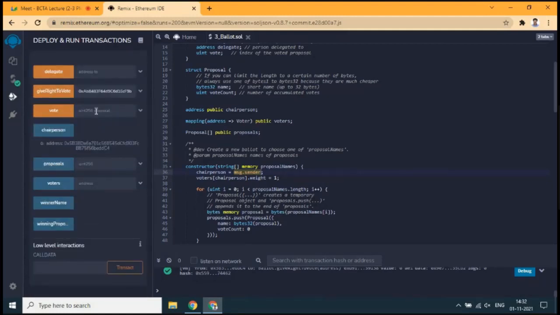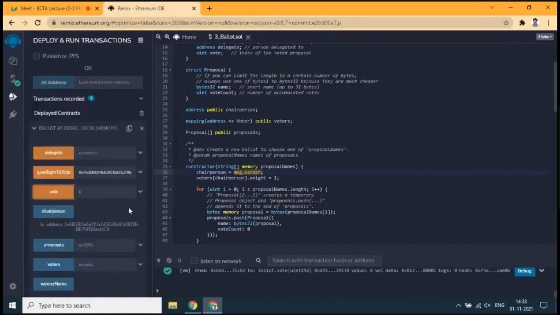Try to go for the proposal. So vote for the first proposal and click on vote. Now the voting was done for the first proposal.